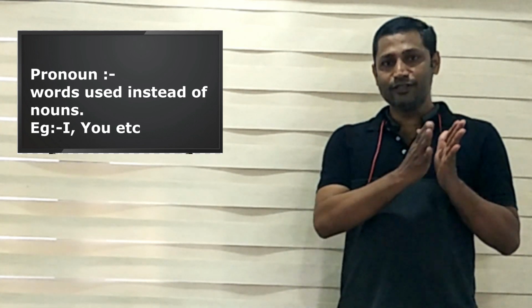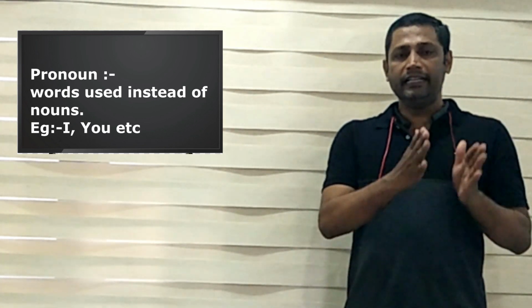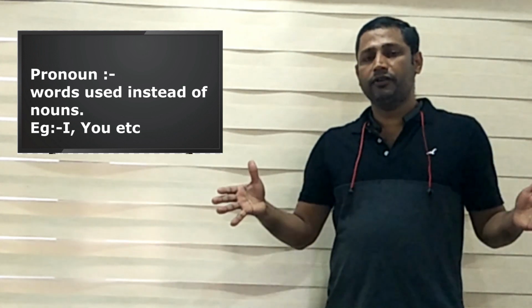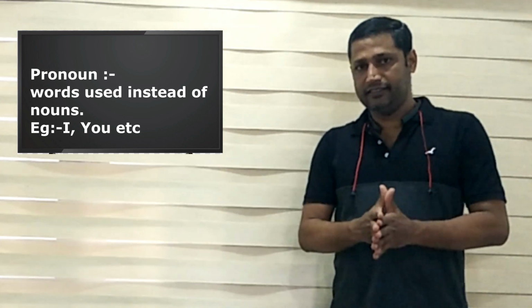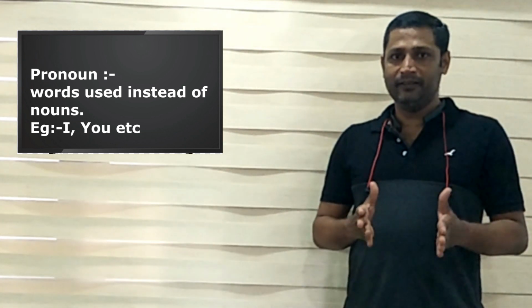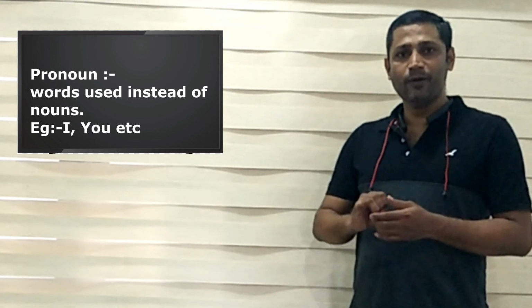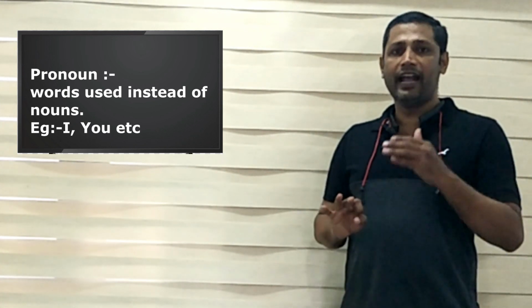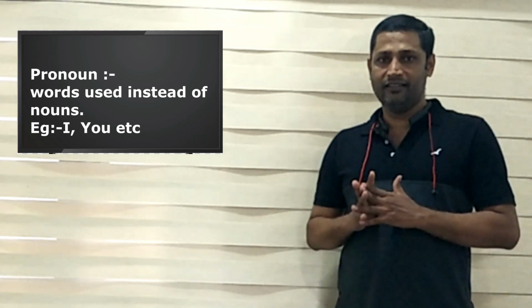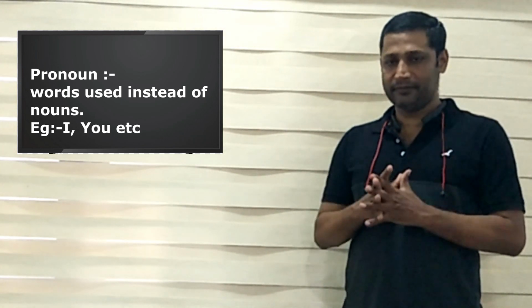So these are the pronouns in English. It can be classified or grouped into 3 classes. Which are they? Nominative case, possessive case, and objective case. That we will study later.